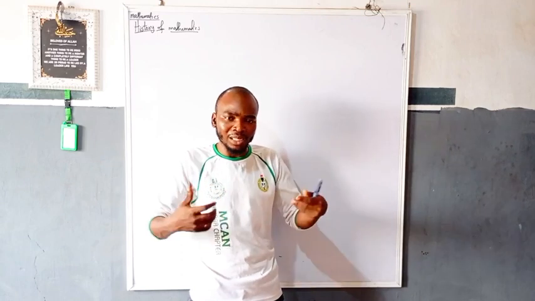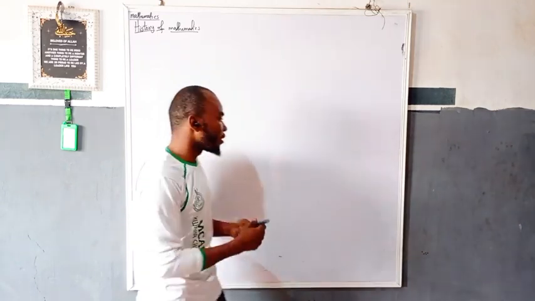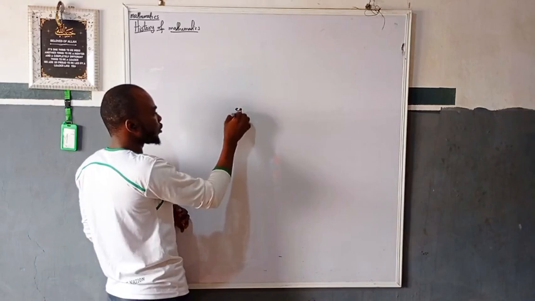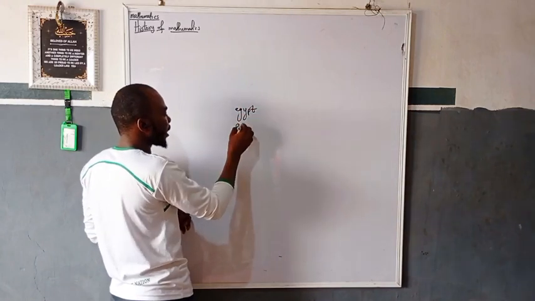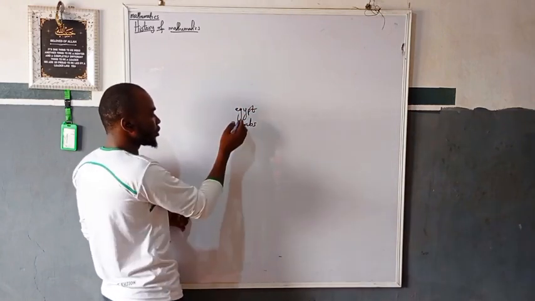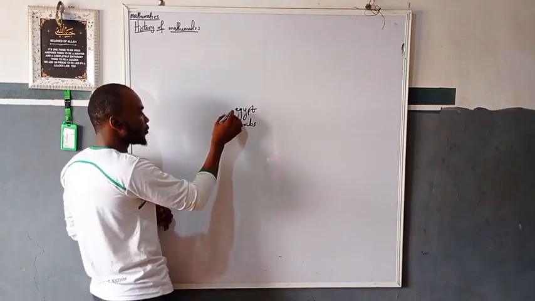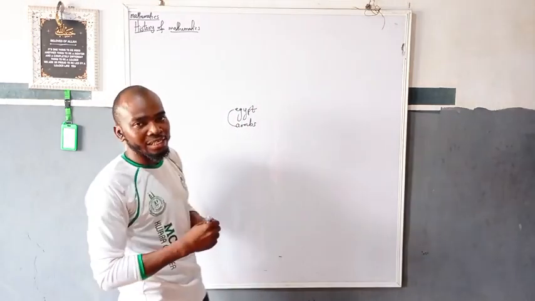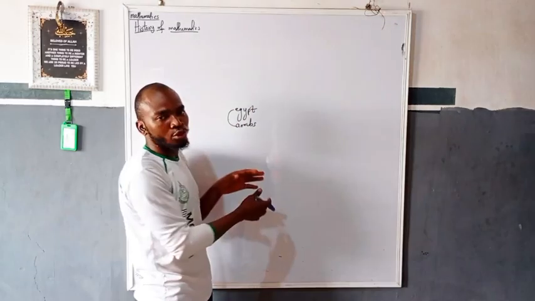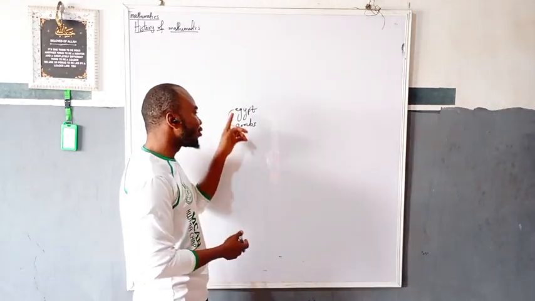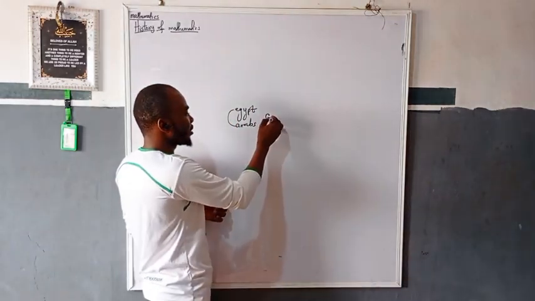From there, mathematics erupted, majorly from two places: Egypt and the Arabs. These Egyptian people and Arab people made more contribution to mathematics. After those two, we now have the Greeks.